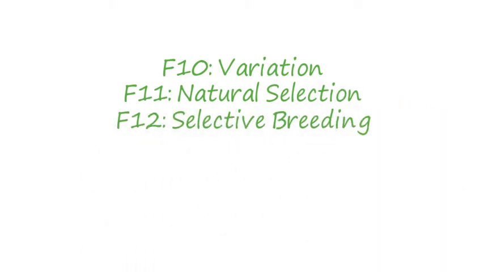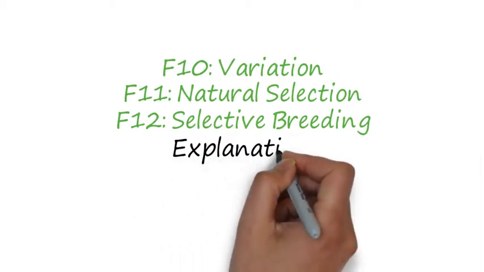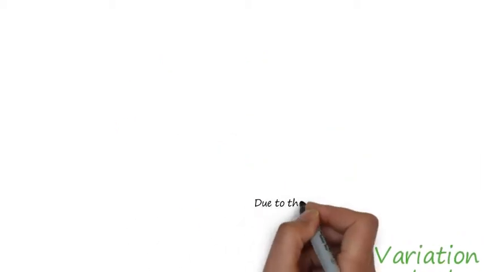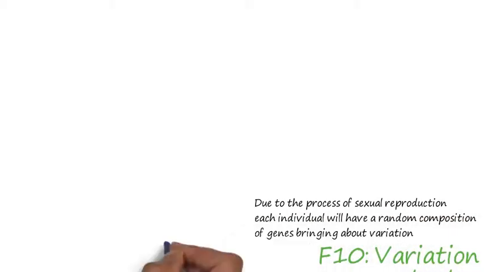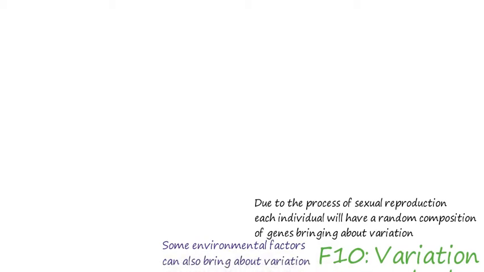Variation is brought about due to different factors. One of the most obvious ones is the genes that you inherit from your parents. Due to the process of sexual reproduction, each individual will have a random composition of genes, bringing about variation. However, some environmental factors can also bring about variation.